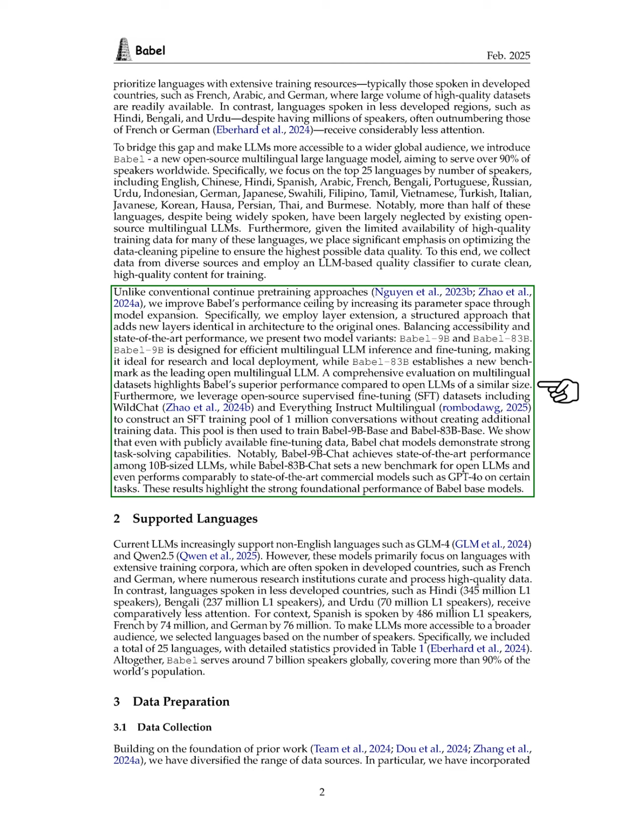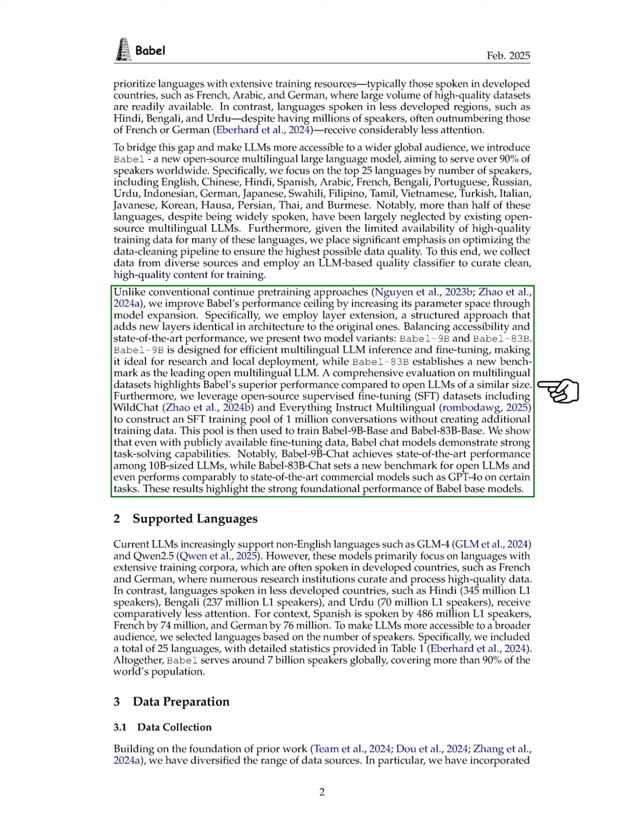This pool is used to train Babel 9b base and Babel 83b base, demonstrating strong task-solving abilities even with publicly available fine-tuning data. Notably, Babel 9b chat achieves top performance among 10B-sized LLMs, while Babel 83b chat sets a new benchmark for open LLMs, performing comparably to leading commercial models like GPT-4o on certain tasks.